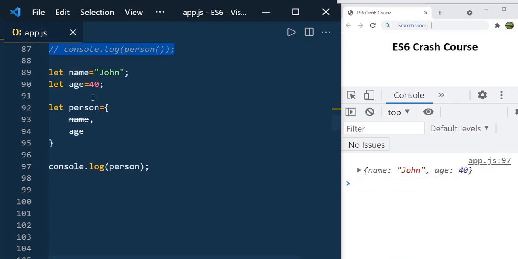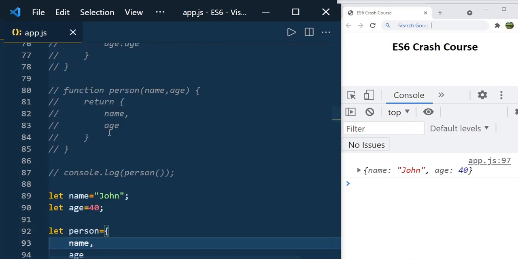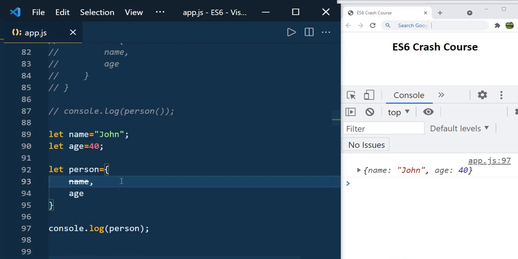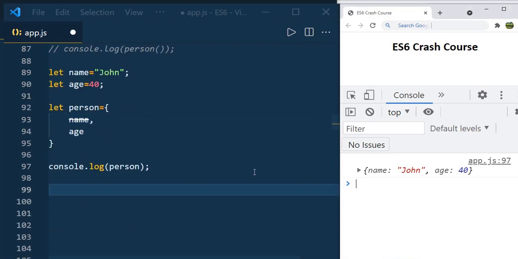When you create the variables like this but define only keys, similar to how the object literal worked in the function, it works the same way here. Here name and age look for the same variable names and assign those values to name and age. That is about object literal.